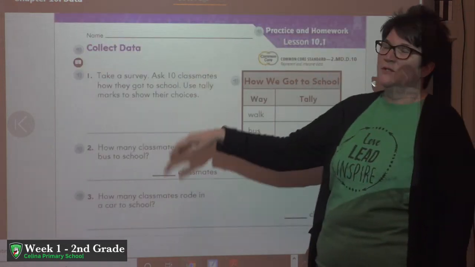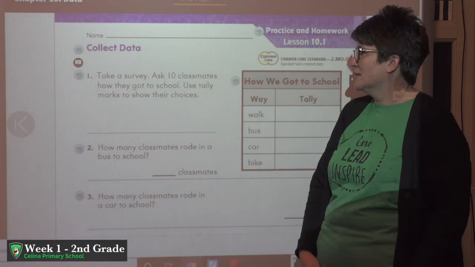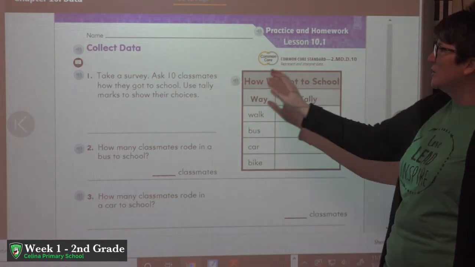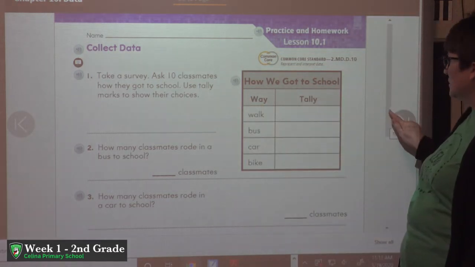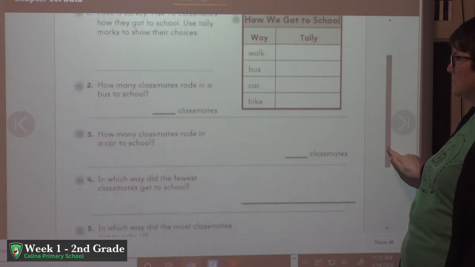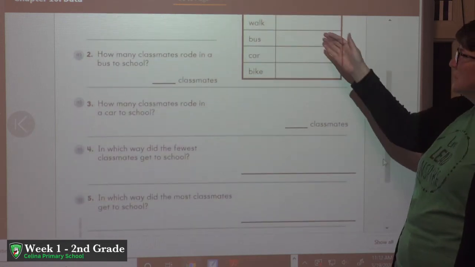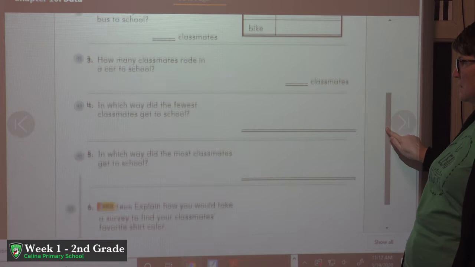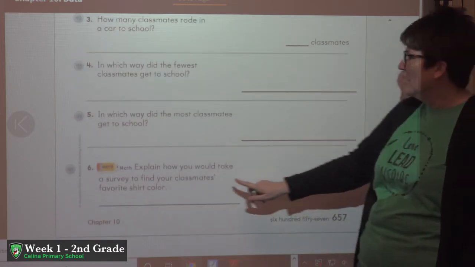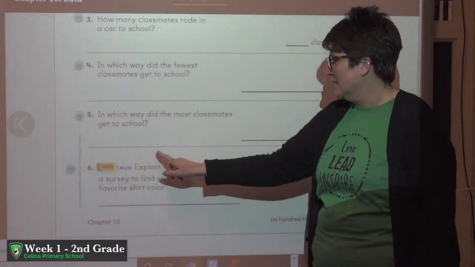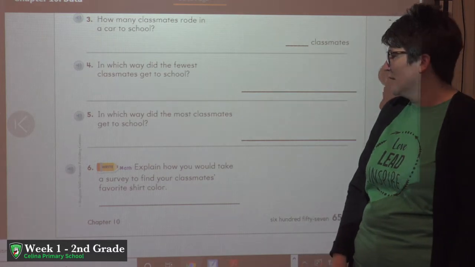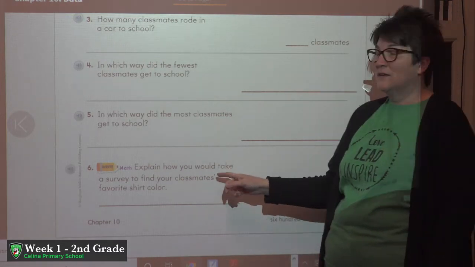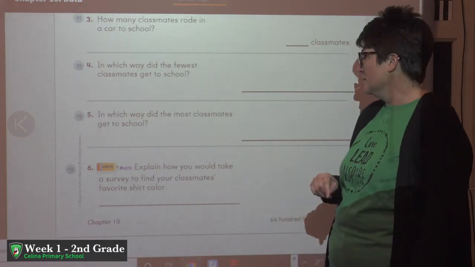All right, now here's where you're going to use all those things you practiced to make sure that you have learned everything you need to know about collecting data, using tally marks, answering questions. Again, you see this word explain. Explain how you would take a survey to find your classmate's favorite shirt color. That sounds fun.